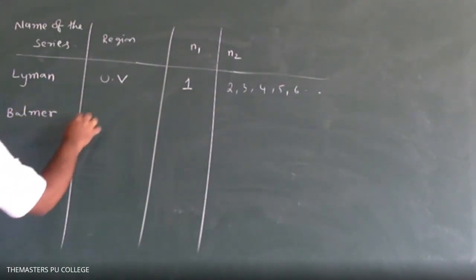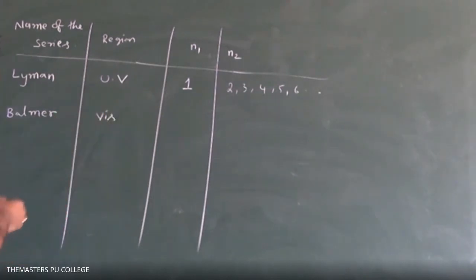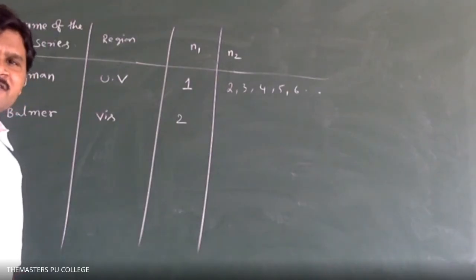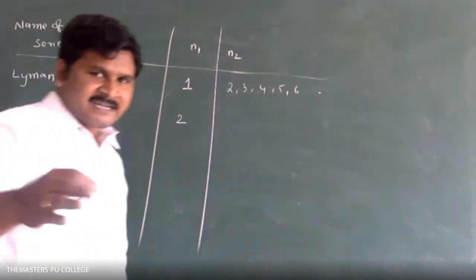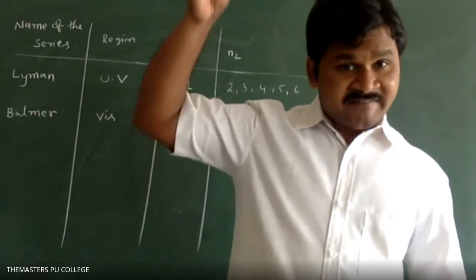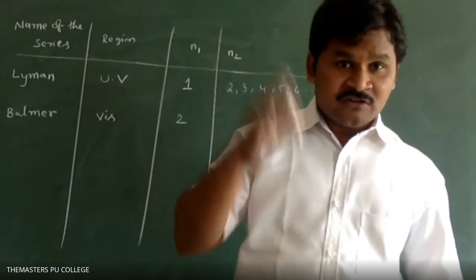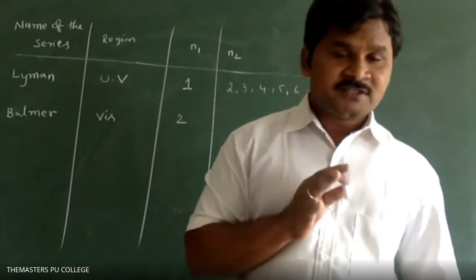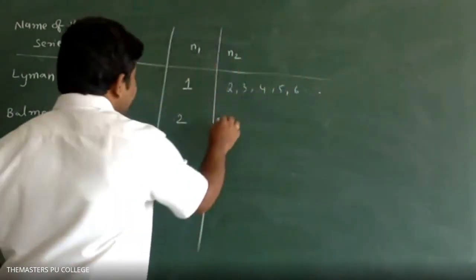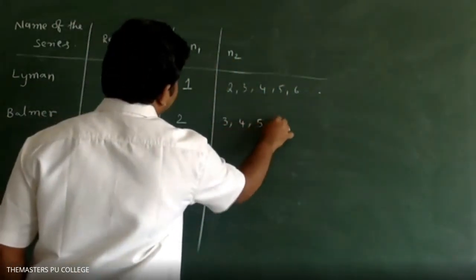Next, Balmer series. Balmer series you will get in the visible region. This is very, very important. What is the N1 value for Balmer series? 2. N2 value? 3, 4, 5, 6, always greater than N1. According to the diagram, transitions from 7 to 2, 6 to 2, 5 to 2, 4 to 2, 3 to 2 give the Balmer series. So the N2 value is 3, 4, 5, 6 and so on.